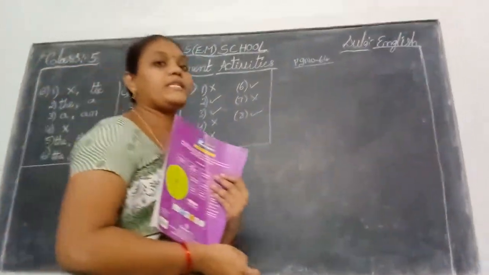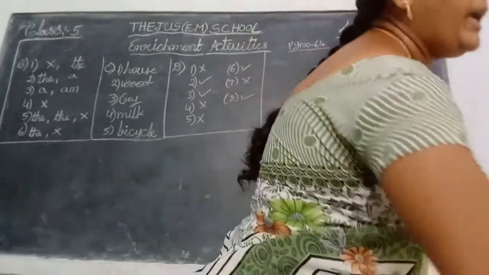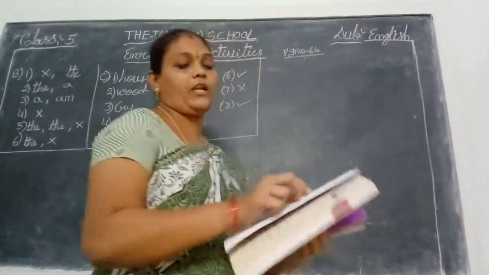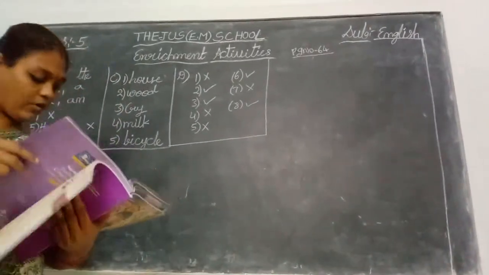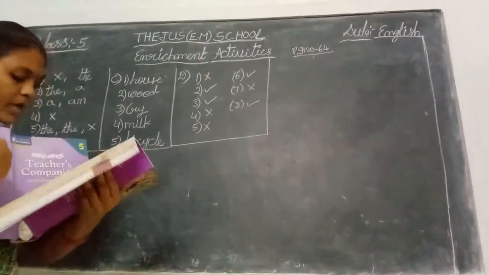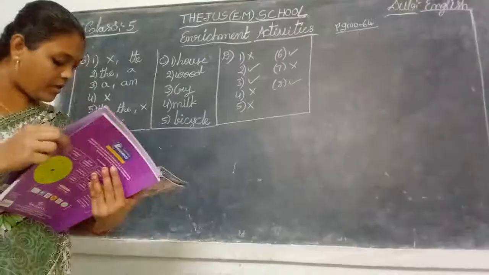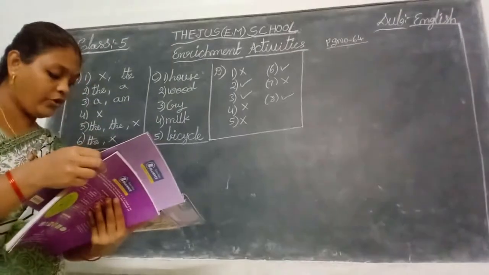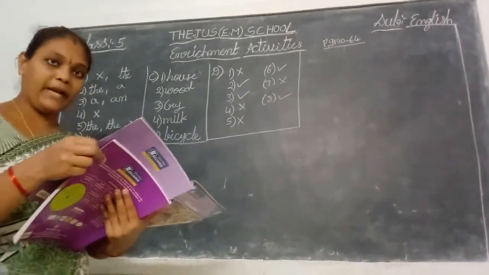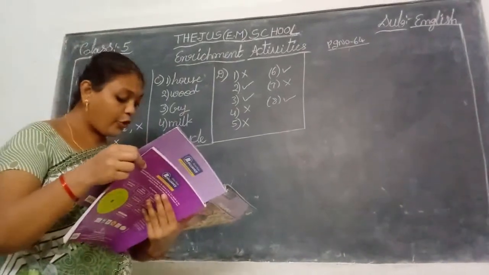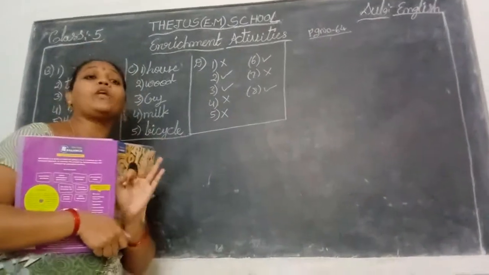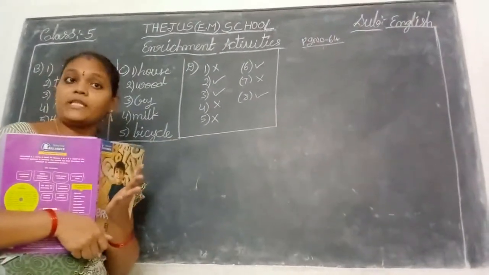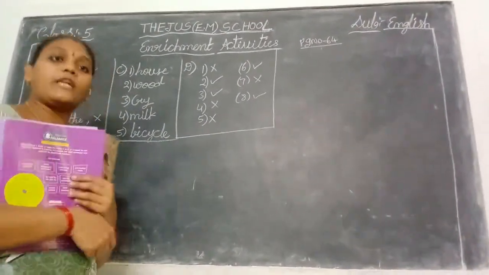What is the reason, children? House is the only non-living thing. So that is the reason. The remaining three are living things. Okay. Next one: door, table, wood, bed. Okay children, what is that? Door, table and bed, these three things are made by humans, but wood is not made by humans. So that is the odd one.